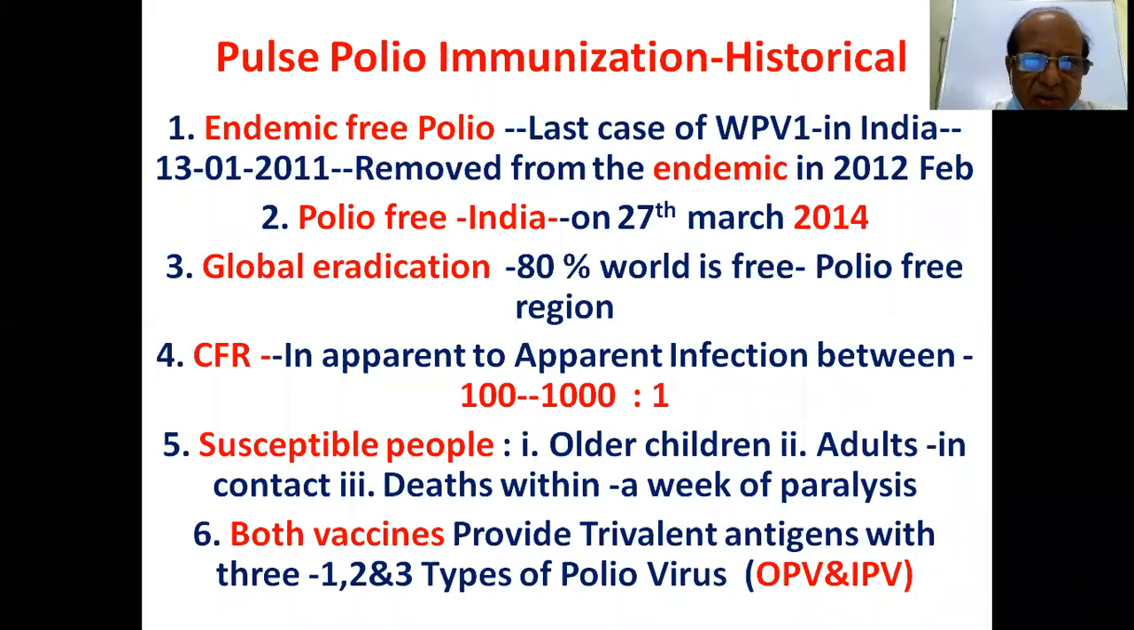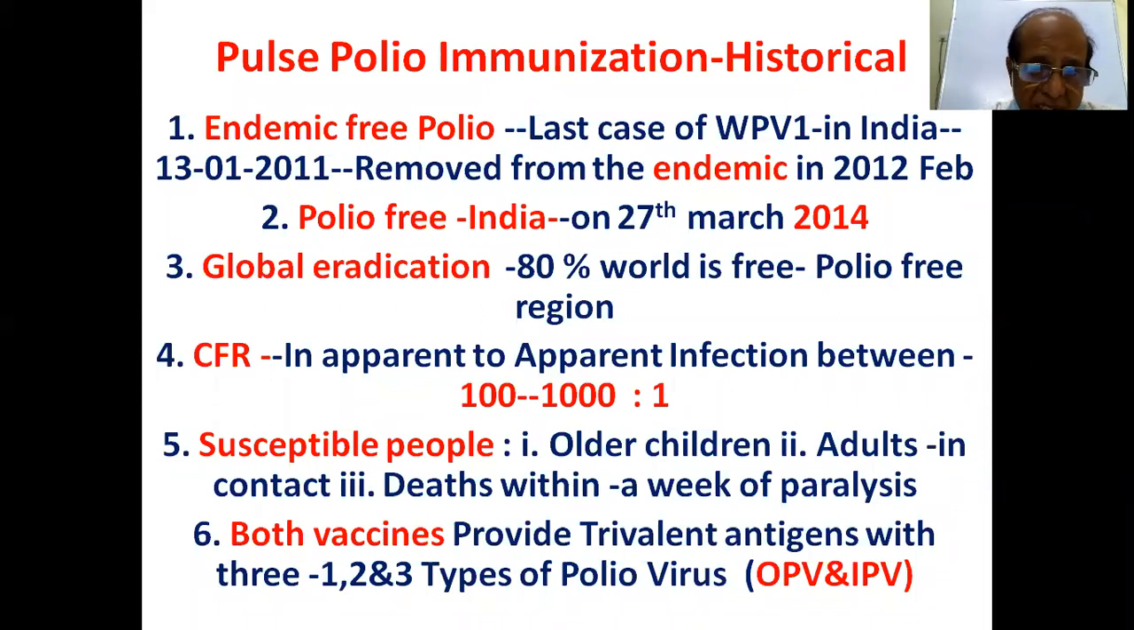Global eradication. When do you say global eradication? When 80% of the world is polio free. That's called global eradication. And case fatality rate: how many of the cases will die? Among every 100 to 1,000 cases, maybe one death will be there. Who are the susceptible people? Older children, adults in contact. Deaths occur within a week of paralysis.